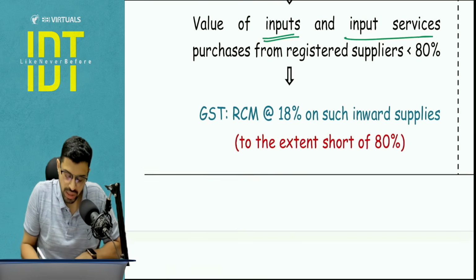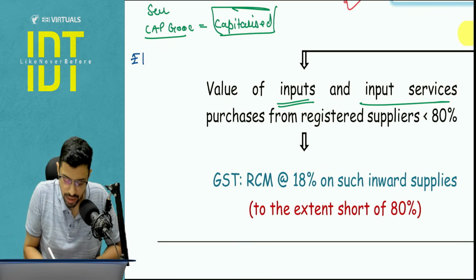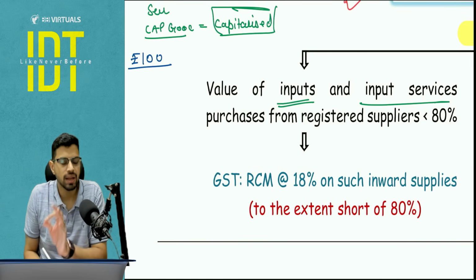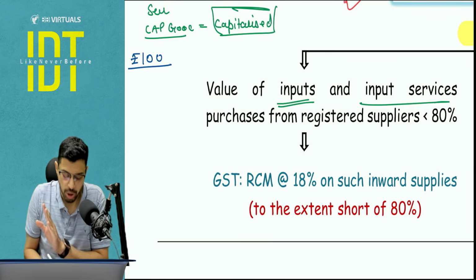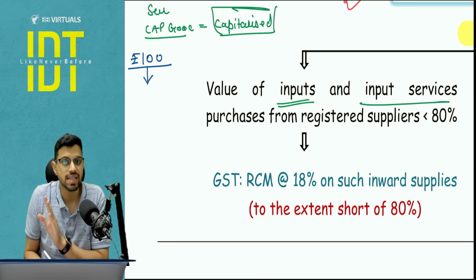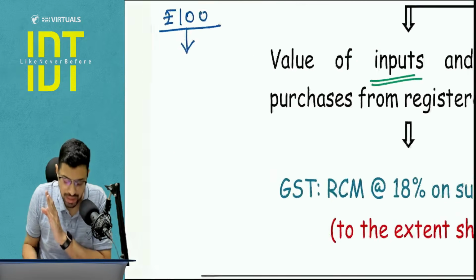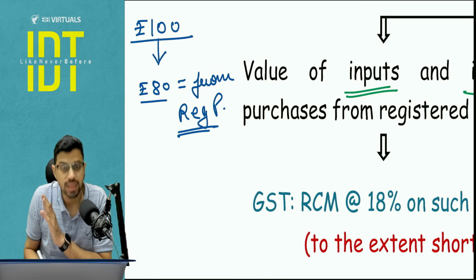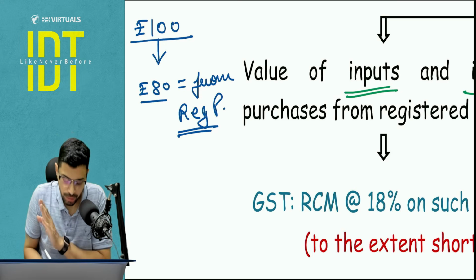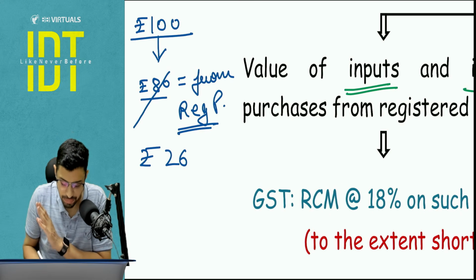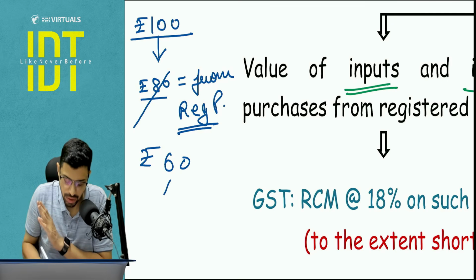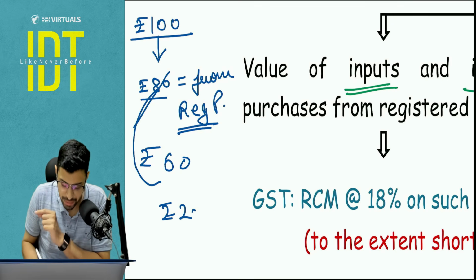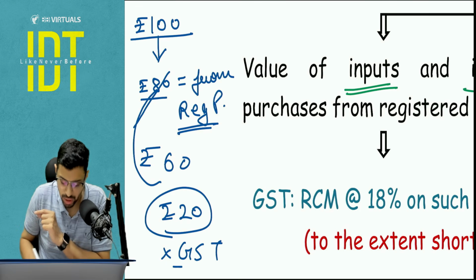So sir, what are they trying to say? Let's say there is a total purchase of rupees 100, right? So they are asking the real estate promoters to ensure that out of this rupees 100 purchase, at least rupees 80 is from registered person, and if there is any shortfall, let's say instead of 80 I bought rupees 60, then whatever this shortfall is, in this particular case it is a shortfall from 80, rupees 20. So on this 20 the GST will be paid on RCM basis.